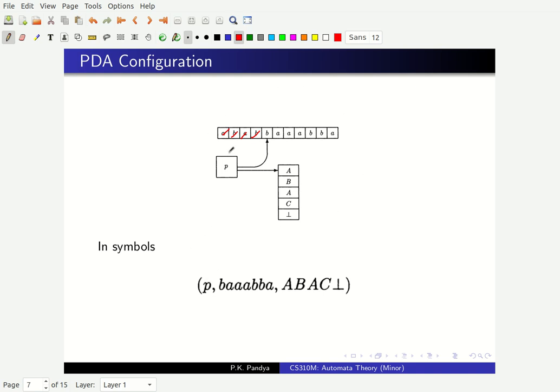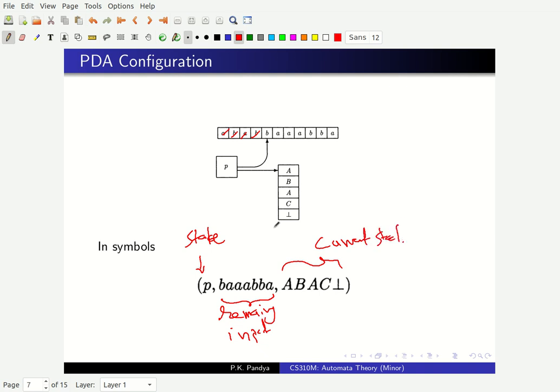So a configuration is a triple. It consists of the current state, then the remaining word to be processed, so the remaining input, and the current stack, right?